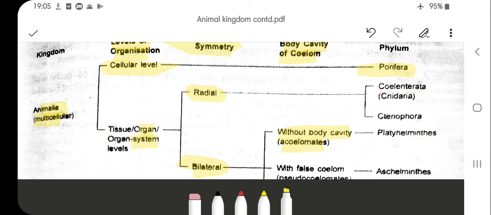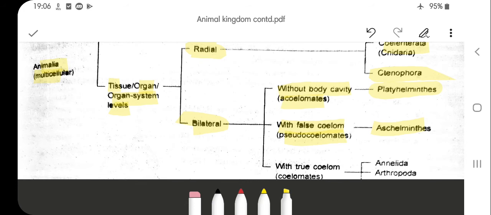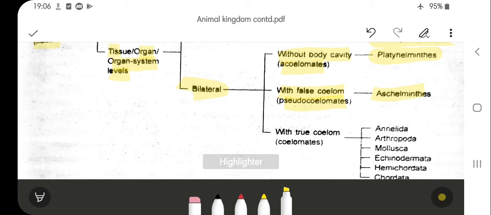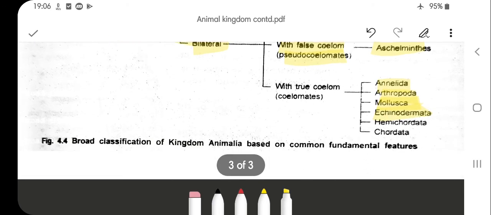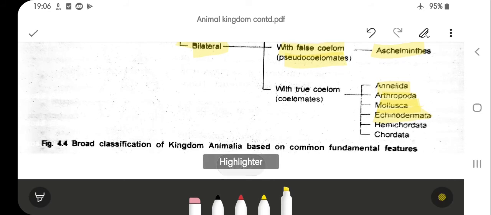And we have the pseudocoelomate, with a false coelom, that is your Aschelminthes. And with a true coelom, when the coelom cavity is present and the body is bilateral with organ system level, we have Annelida, Arthropoda, Mollusca, Echinodermata, and then Hemichordata and Chordata. So this is the broad classification of kingdom Animalia based on common fundamental features.